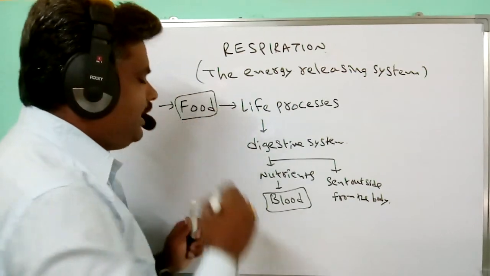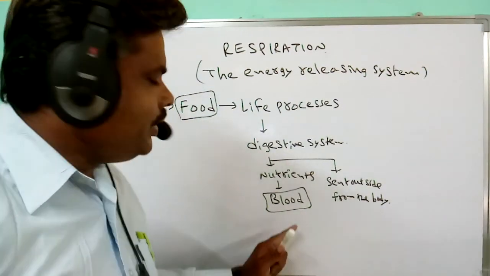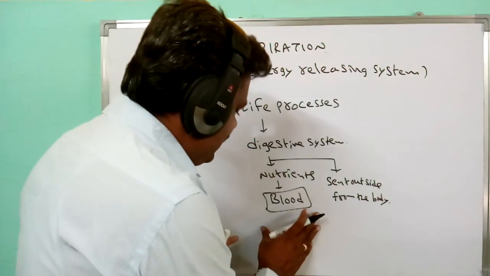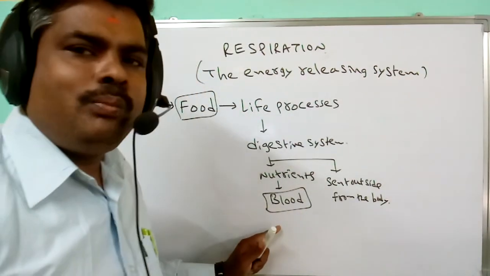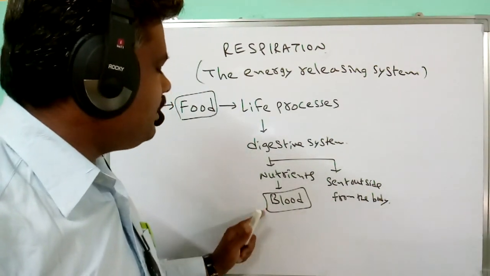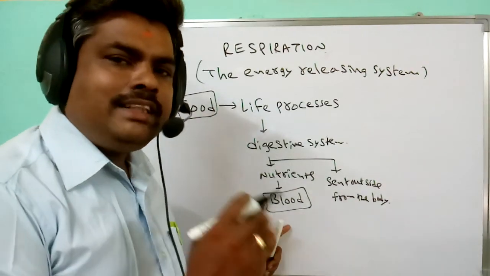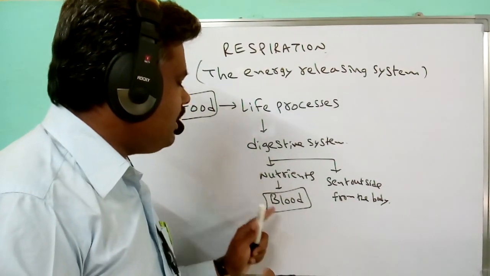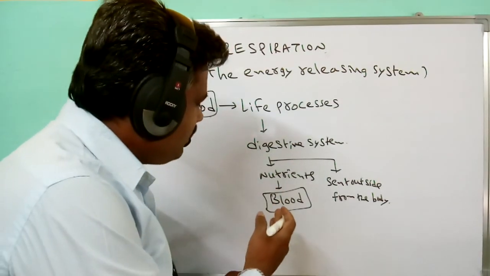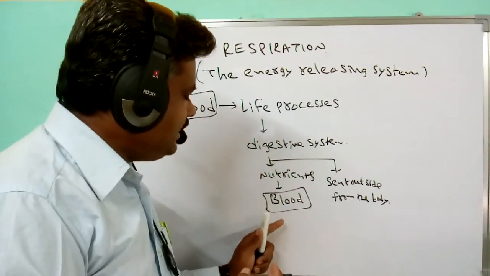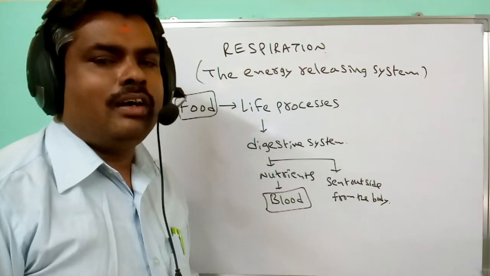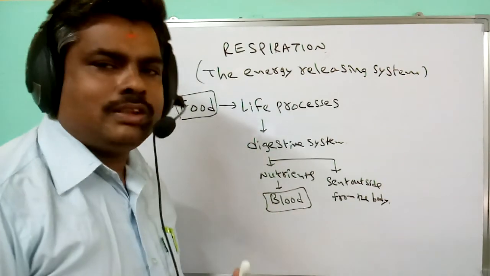So the food is not completely utilized. The utilization of food material is not completed here. Why is this not completed? The food contains nutrients, and these nutrients enter into the blood only. But the energy present in the nutrients is not released to the outside. How are these nutrients utilized and the energy released? This energy is utilized by living organisms for their life processes. How?